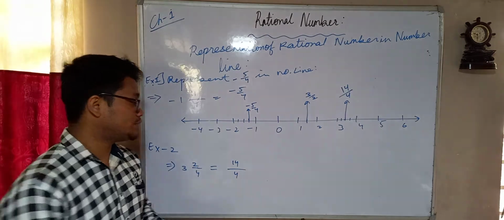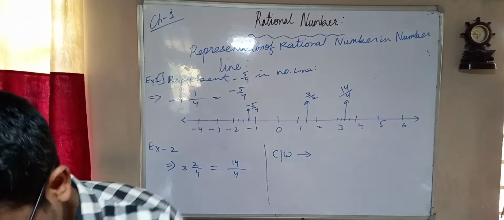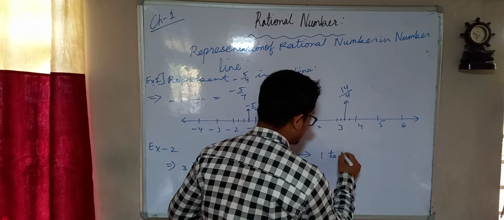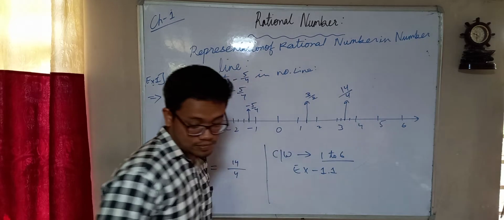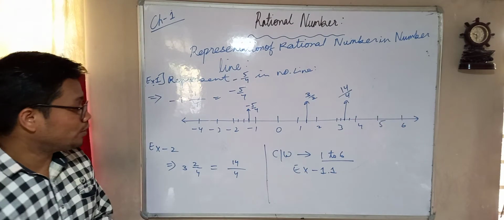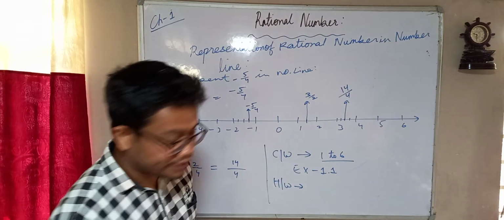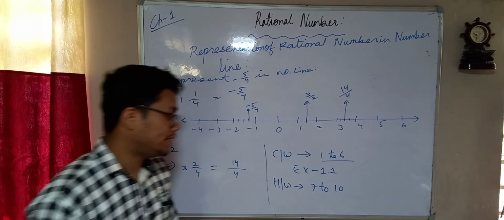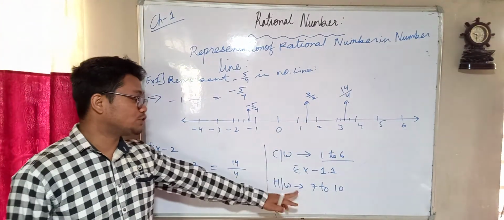So what you do now is some classwork. Your classwork will be questions 1 to 6 from your exercise 1.1, okay children. Your homework for today will be questions 7 to 10. Classwork you have to show me before 5 p.m. today, and homework you can show me tomorrow.